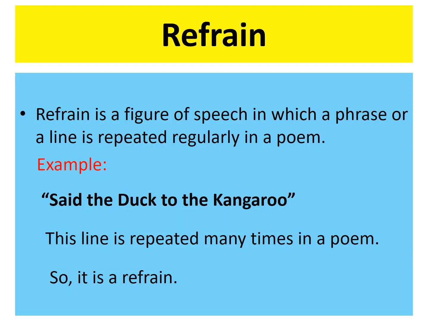Now the third type of poetic device is refrain. Refrain is a figure of speech in which a phrase or a line is repeated regularly in the poem. In many poems, you see that one particular line is repeated at the end of the stanza many times. So that is refrain. Like in this poem, The Duck and the Kangaroo, said the duck to the kangaroo. This line is repeated many times in a poem, so it is a refrain.